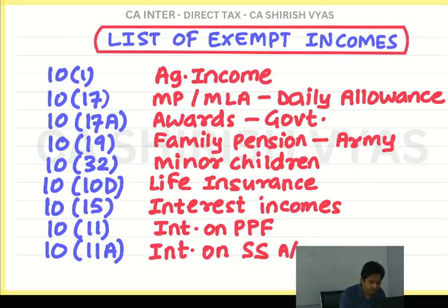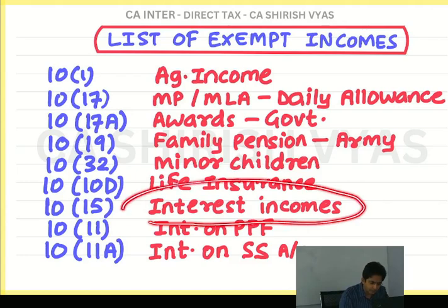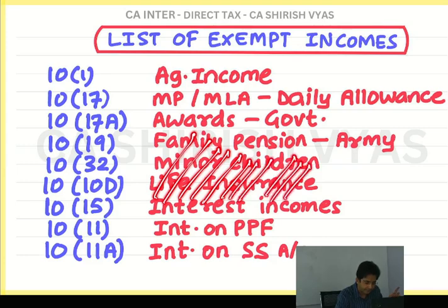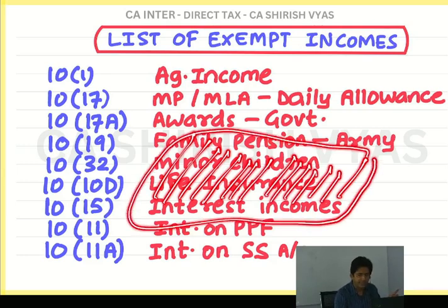Okay. Then this 10-15 actually doesn't have a good technique. But actually what was 10-15? Gold bonds and post-bar. Gold bonds and post-bar was there. But see, one far away technique I've made. Do one thing, just count the number of alphabets in interest incomes. 16. No, your counting is wrong. Count the alphabets in interest income. See, we will count together. Look. I, 1, 2, 3, 4, 5, 6, 7, 8, 9, 10, 11, 12, 13, 14, 15. There are 15 alphabets in interest incomes.